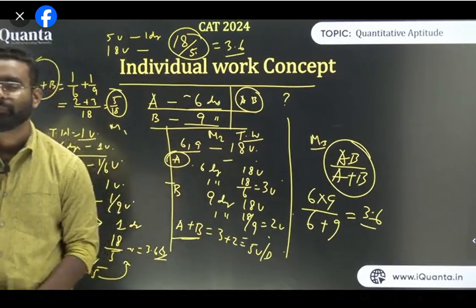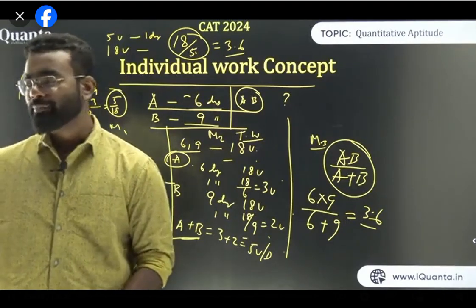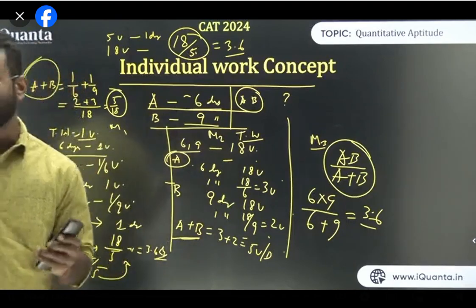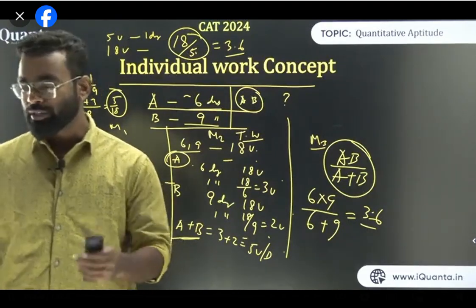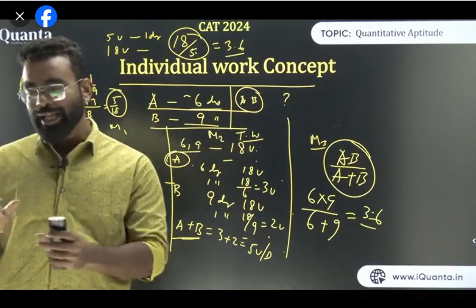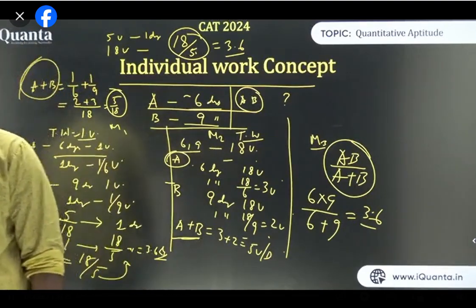Is it clear? As a third method, it is half of the harmonic mean. जहाँ पे भी we have a concept of average, वहाँ पे we use harmonic mean in this kind of question. And because they are working together, we do half of the harmonic mean. Because if half of A and half of B will do, then it is basically the same as the average. But they are fully doing. That's why we are multiplying with 2. ठीक है? Is it fine?